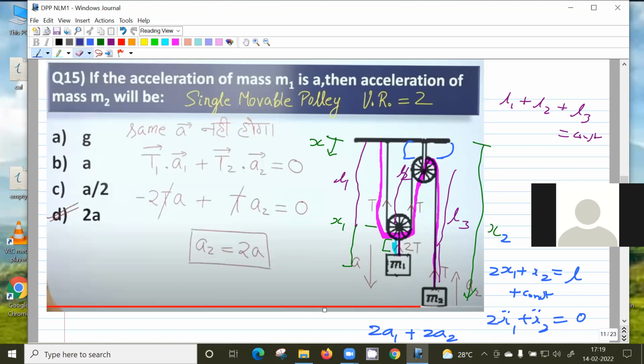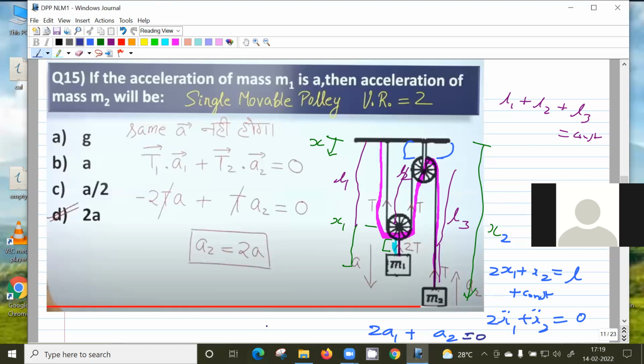Sir, what is that one, sir? x1 dot is dx by dt, that is velocity only, no, sir? Yeah, but you differentiate twice, because we need the acceleration relation, no? So this thing is equal to 0.